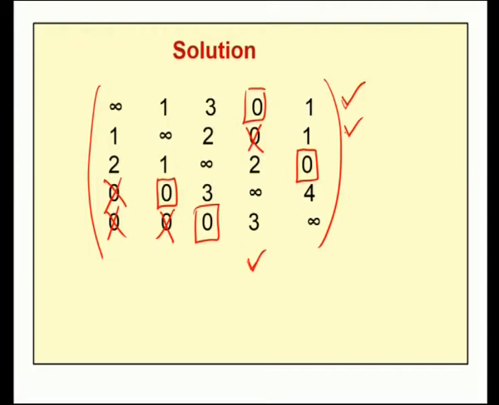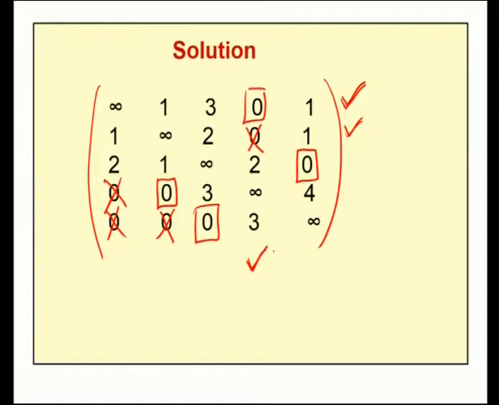So, to draw a minimum number of lines, first we have to choose any row which does not have an assignment. Here second row does not have an assignment, therefore, I will put a tick mark. In the ticked row, if any 0 is there, in the corresponding column we will put a tick mark, therefore, in the fourth column I will put a tick mark. In the ticked column, if any 0 assignment is there, put a tick mark. Here 0 assignment is there. So, in the corresponding row put a tick mark.